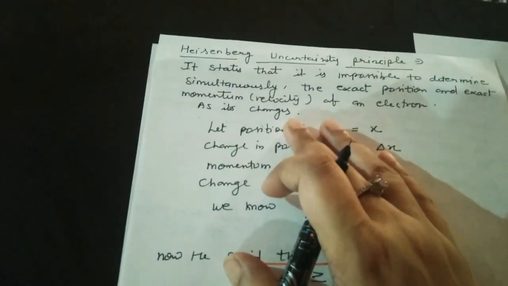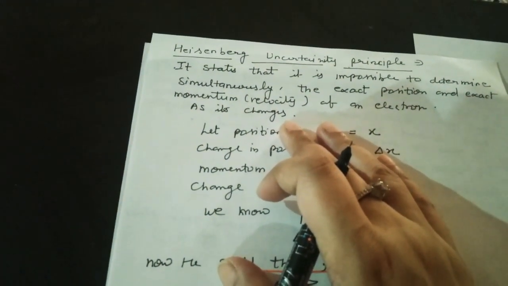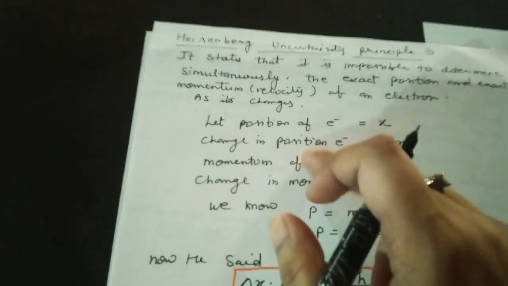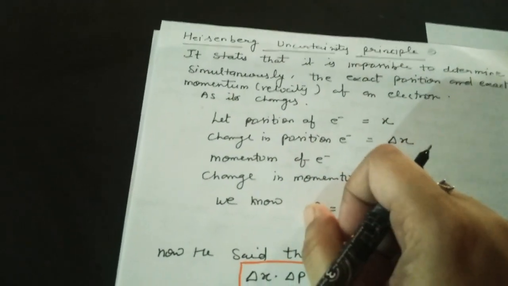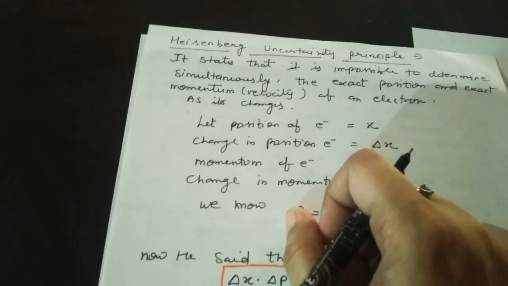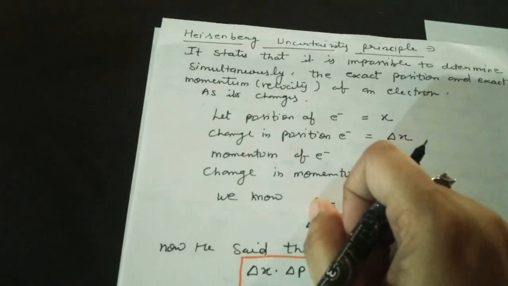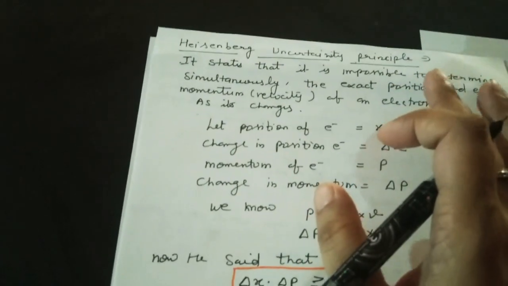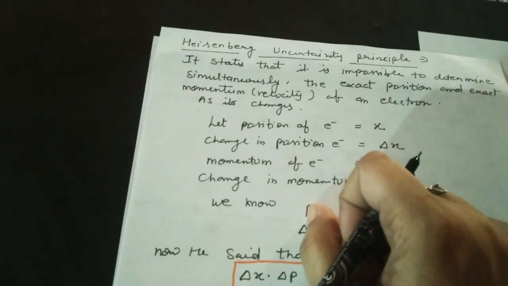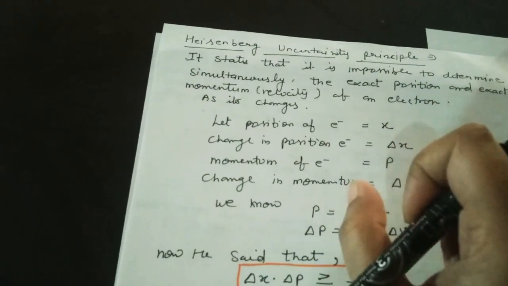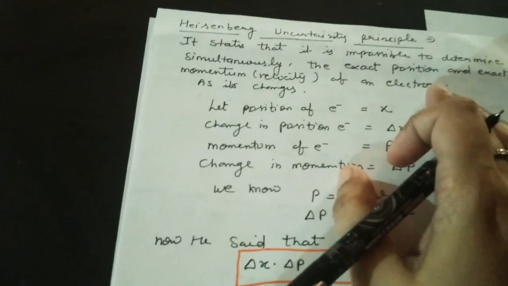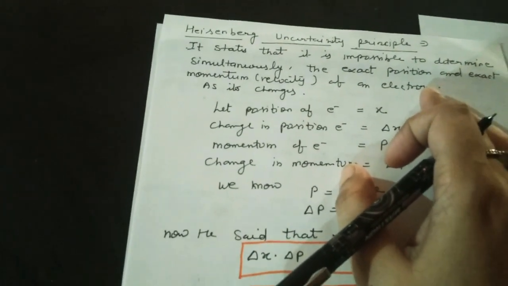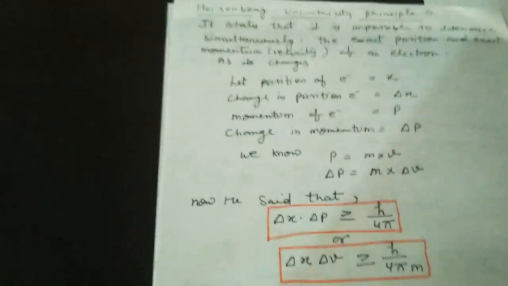When an electron is revolving around an atom in an orbit or in a shell, it is not possible to find out the position and the velocity of the electron at the same time, or simultaneously. Why is it not possible? Because